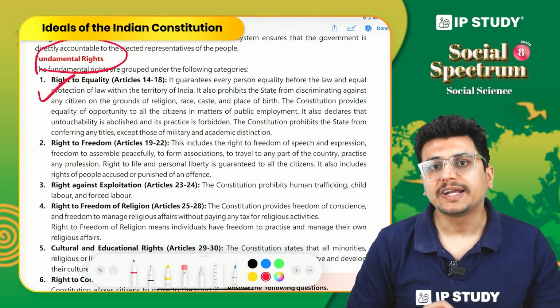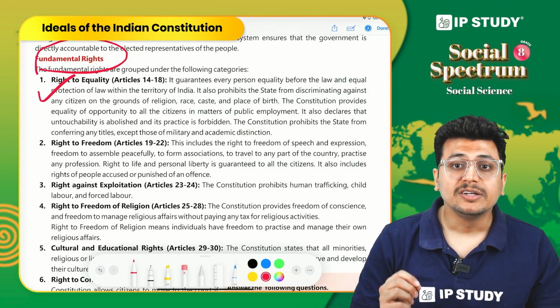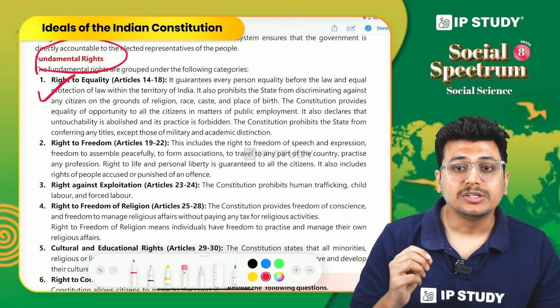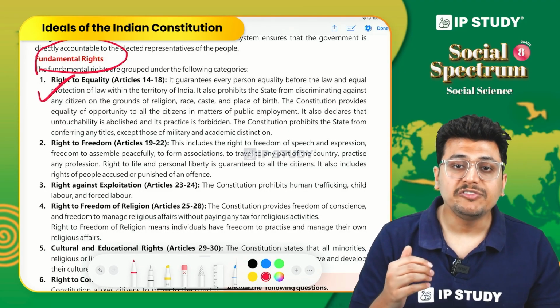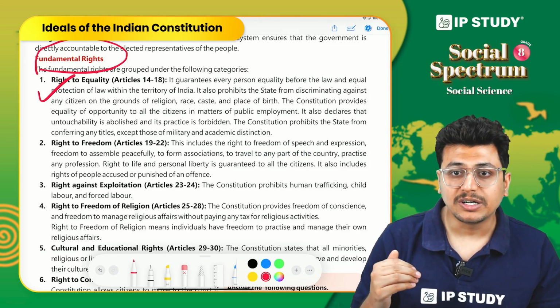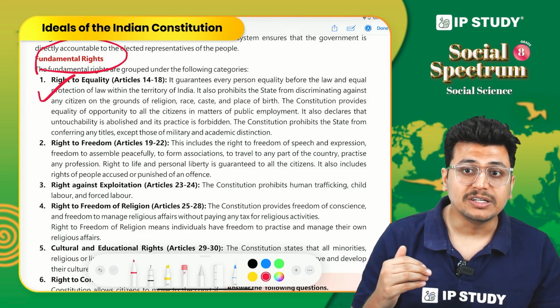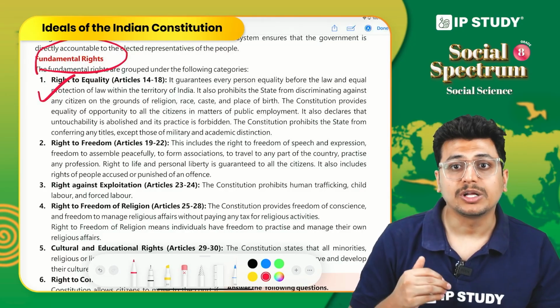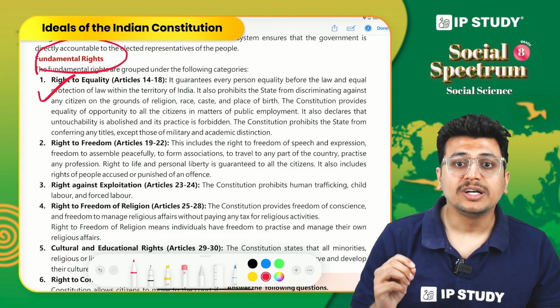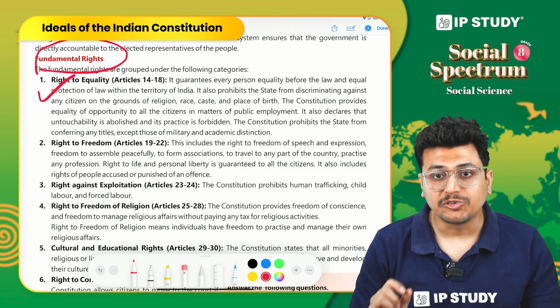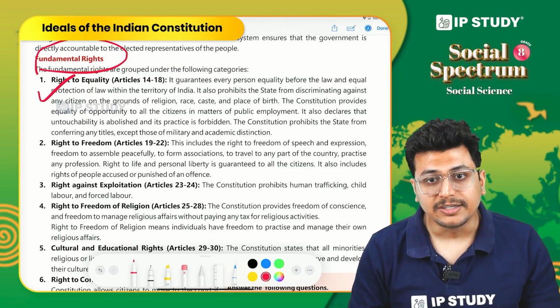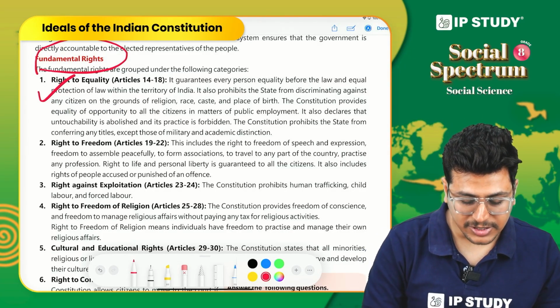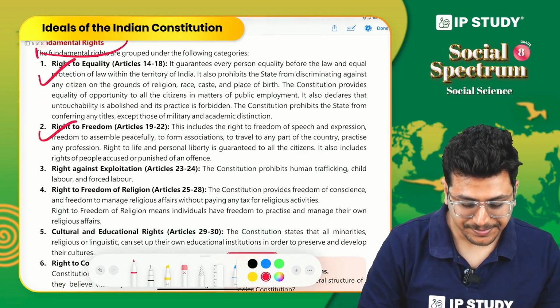Another point under right to equality is that we are not allowed to receive titles from foreign countries, and even if we receive a title from our government, say somebody gets a Padma Shri or a Bharat Ratna, we are not allowed to use that title before our names, because that leads to inequality, right? So that is also there under right to equality.